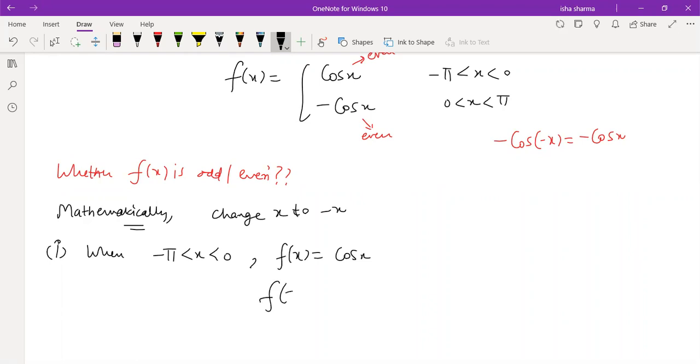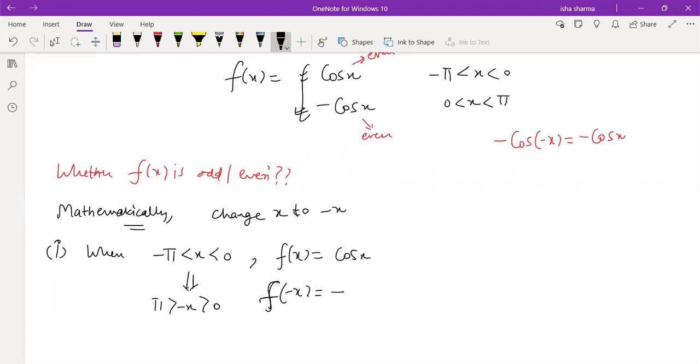But when I find f of minus x, I cannot simply use this definition, because when I change x to minus x, minus x is going to lie between 0 and pi. If x lies from minus pi to 0, minus x will lie from 0 to pi. So for computing the function value at minus x, I will be using the other part of the definition, because whenever anything lies between 0 and pi, I have to use that part.